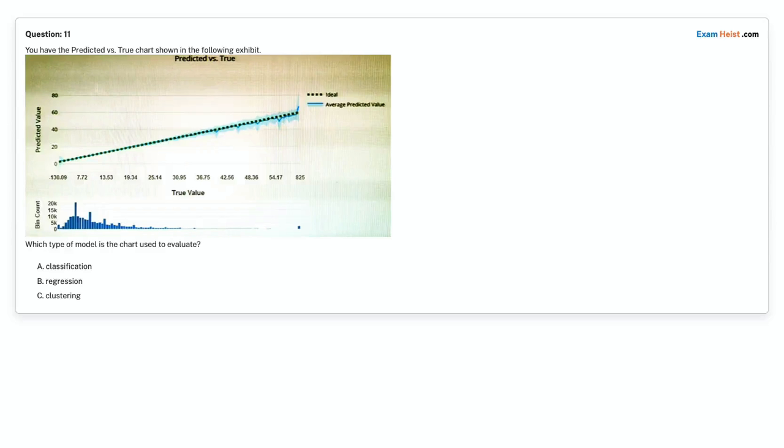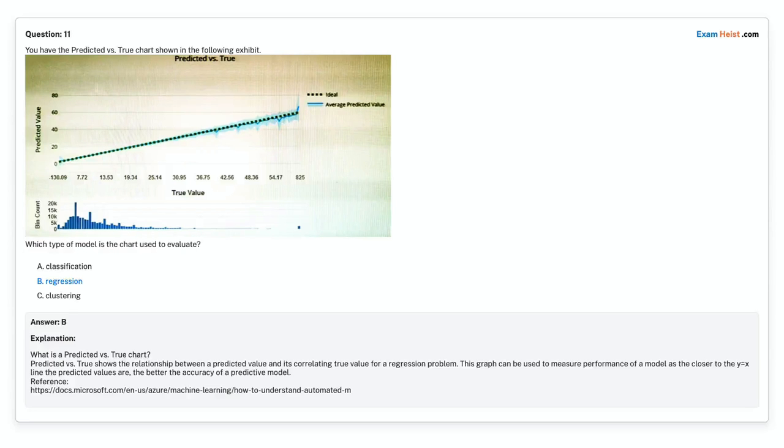Question 11. You have the predicted versus true chart shown in the following exhibit. Which type of model is the chart used to evaluate? Option A, classification. Option B, regression. Option C, clustering. Choose the correct answer. Correct answer is option B, regression.